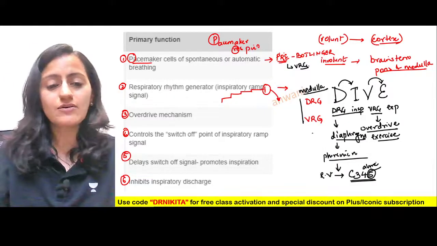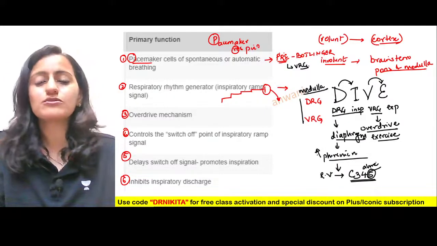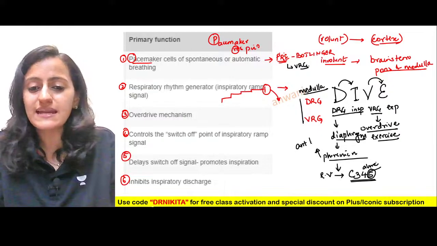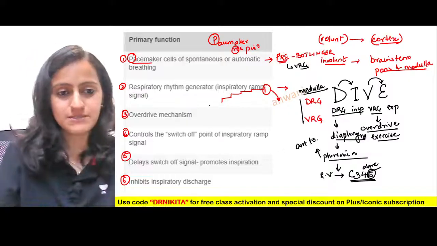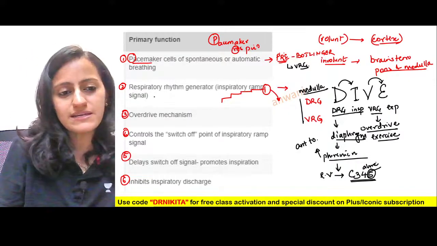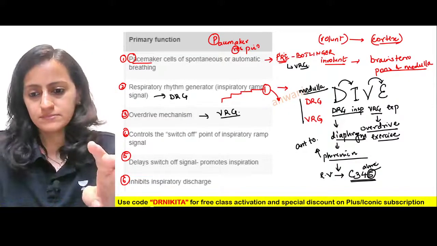Now, also remember in anatomy, an important question that the phrenic nerve is present anterior to your scalene muscle, the scalenus anterior muscle. So respiratory rhythm generator, inspiratory signal, that is DRG.